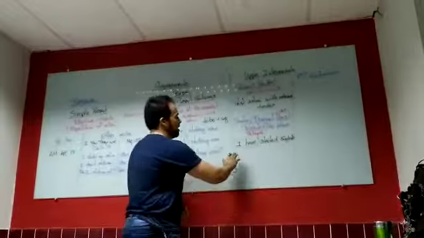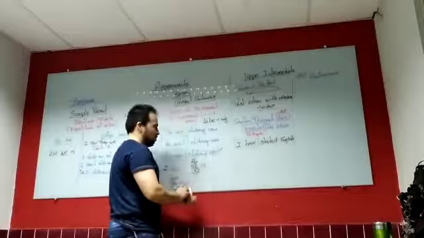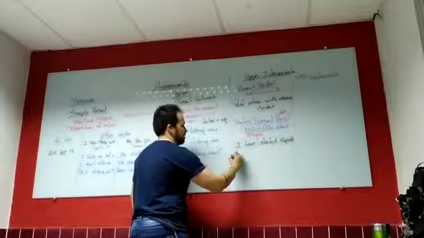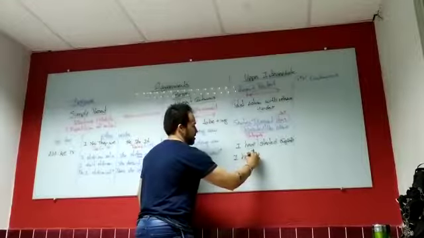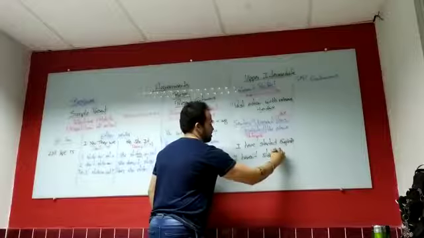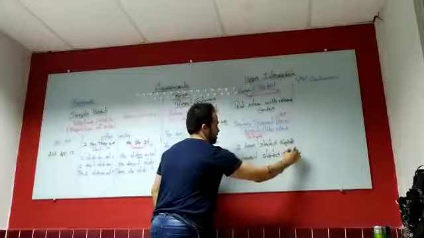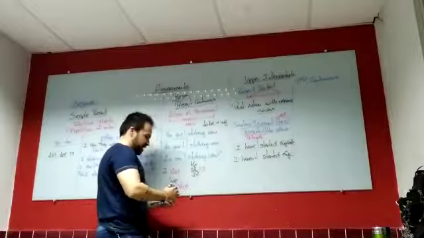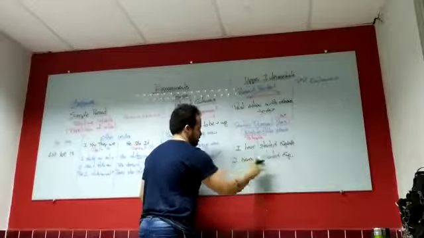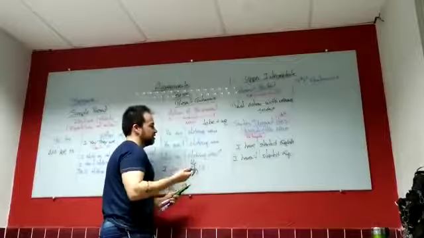So I have started English, and so I work the negative: I haven't started English. Okay, so that's my negative form. The verb never changes.